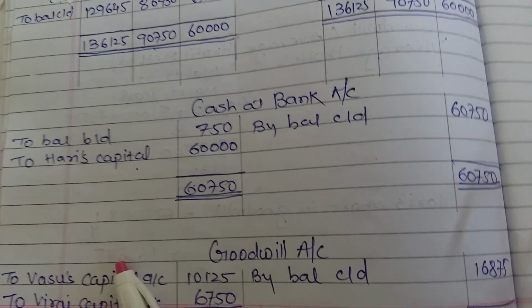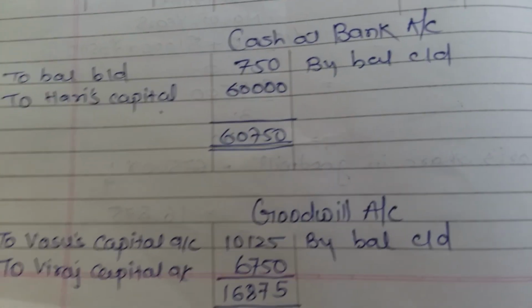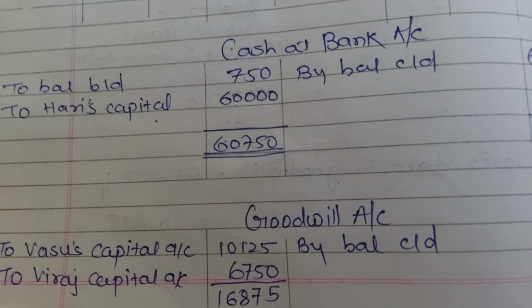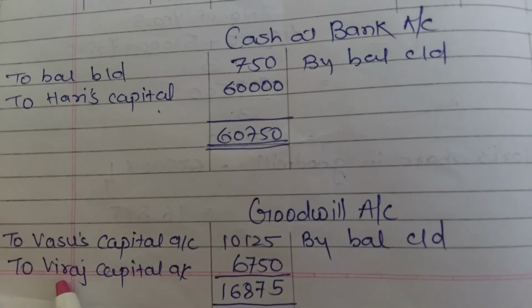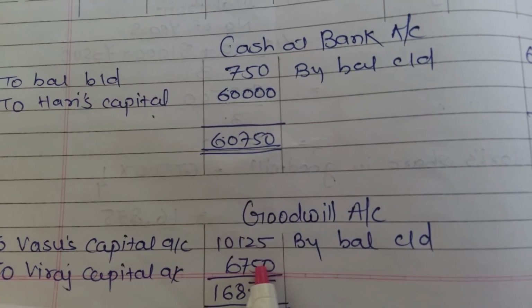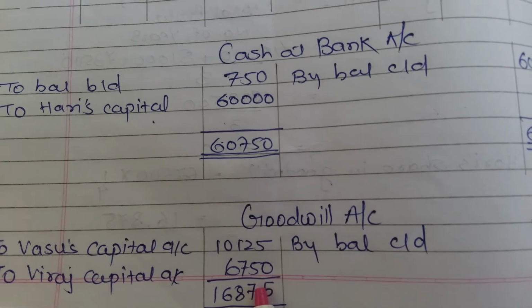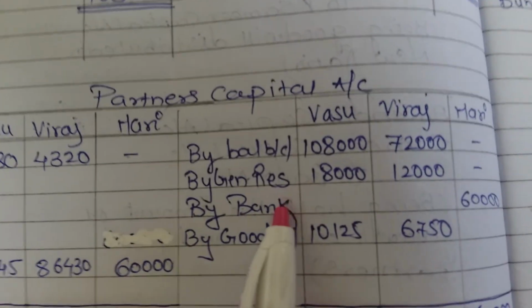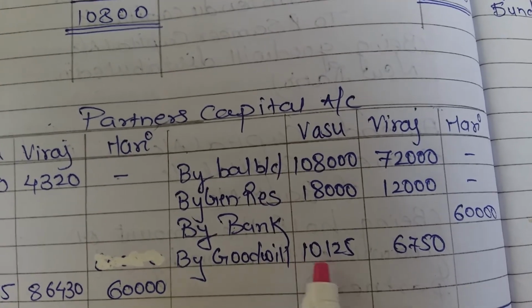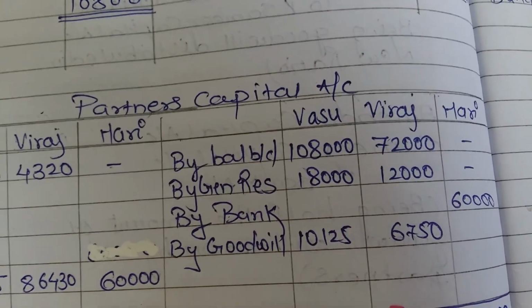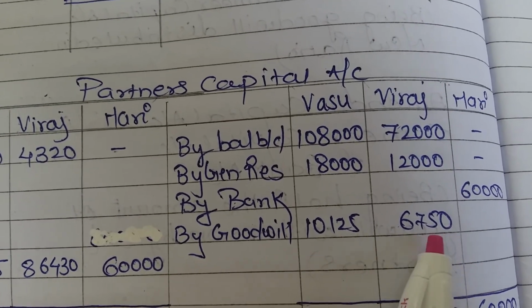So the goodwill will be 16,875, that is divided between Vasu and Viraj in their old ratio. It is 10,125 and 6,750, and the second effect will be on the partners' capital credit side by goodwill: in Vasu's column 10,125, in Viraj's column 6,750.